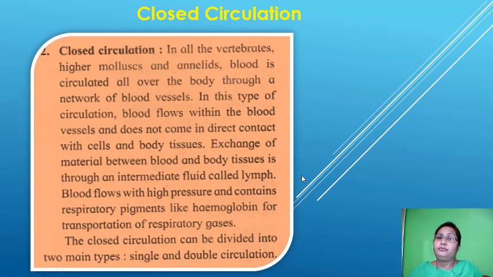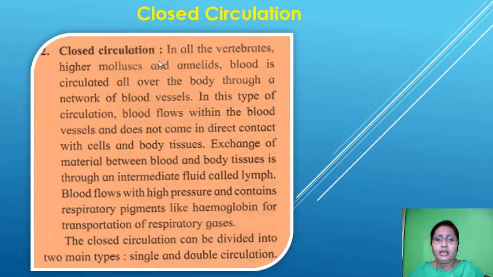Now the other one is the closed circulation. In all the vertebrates, and from the higher animals down to the annelids, blood is circulated over all the body through a network of blood vessels.